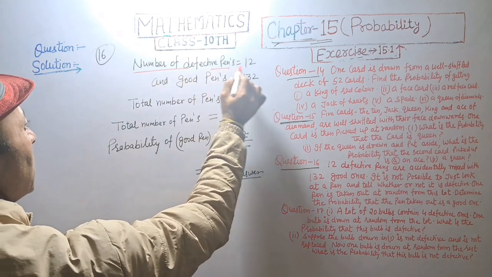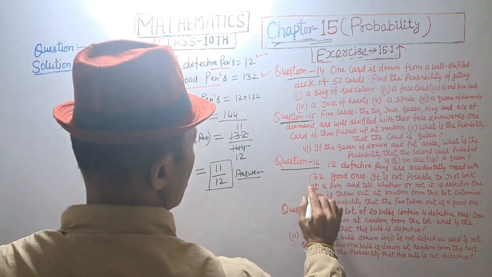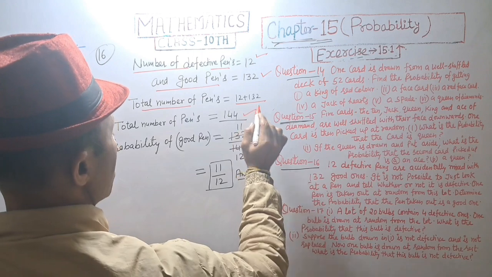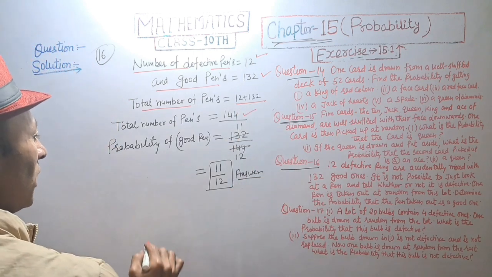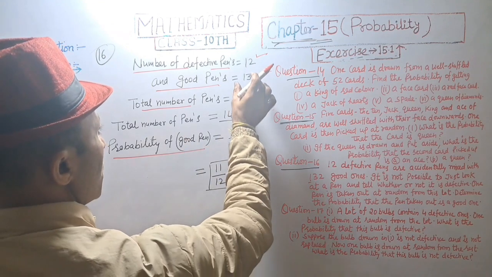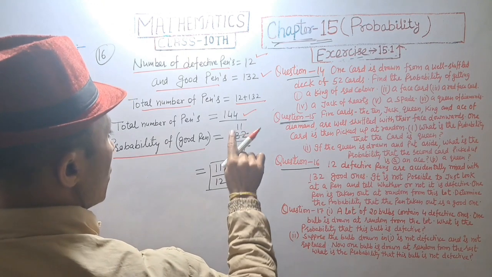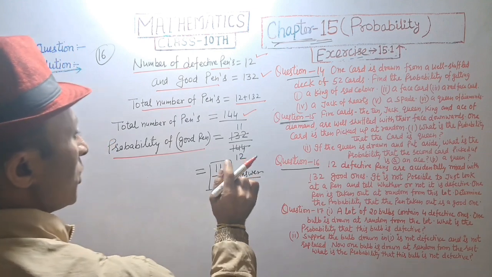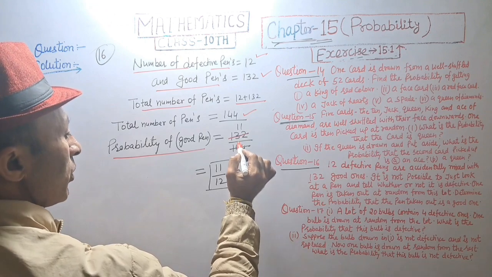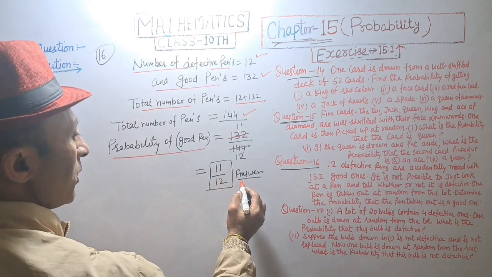Number of defective pens is 12 and number of good pens is equal to 132. Total number of pens, 12 plus 132, that is equal to 144. And probability of good pen is equal to number of good pens divided by total number of pens, 132 upon 144. 12 11s are 132, 12 12s are 144, that is equal to 11 upon 12. Answer.